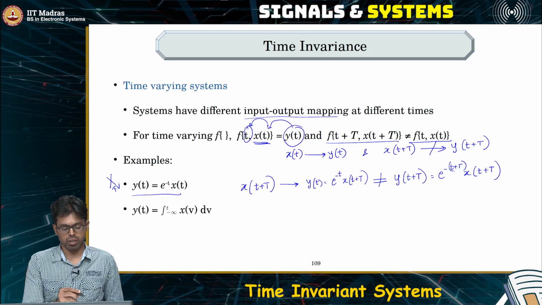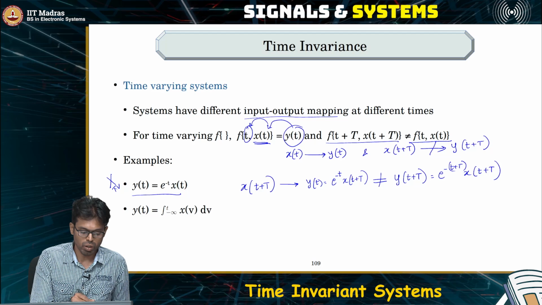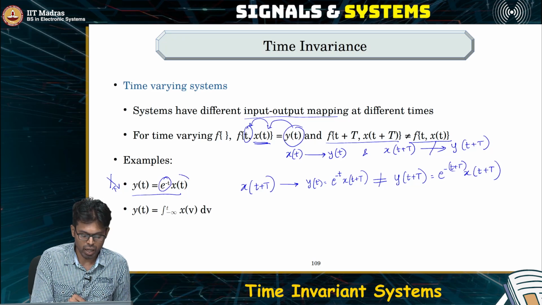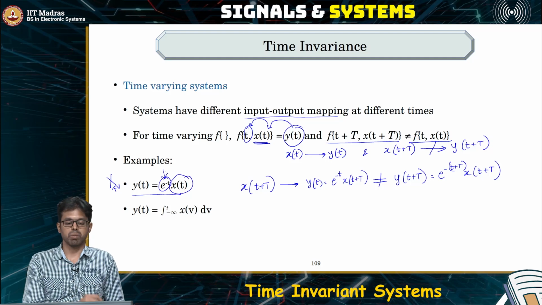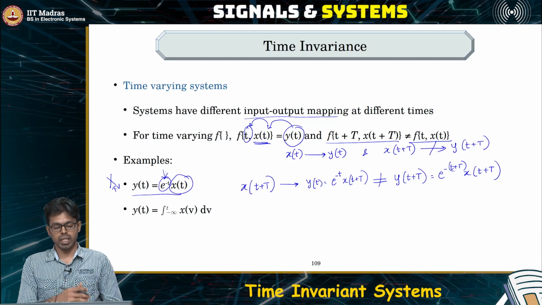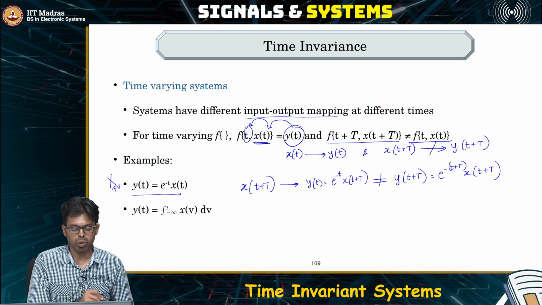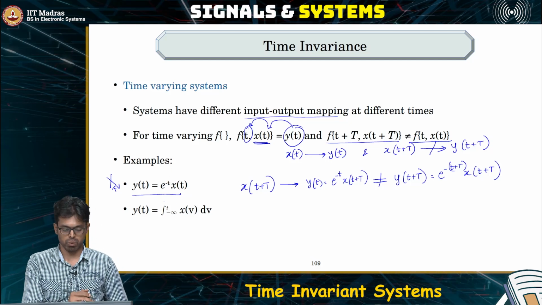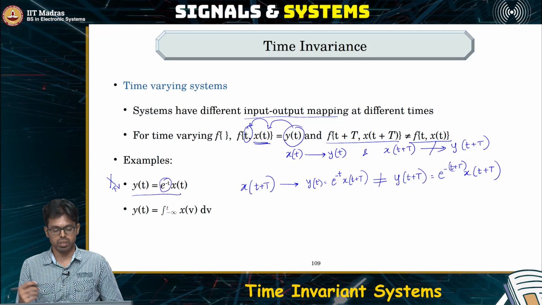As you can see here, the output is not just a function of x of t, but it is also some function of time and the x of t. So because it is some function of time here, it is going to change with time. In other words, here the output is just a scaled version of the input. But what is the scaling factor? That scaling factor keeps changing with time.